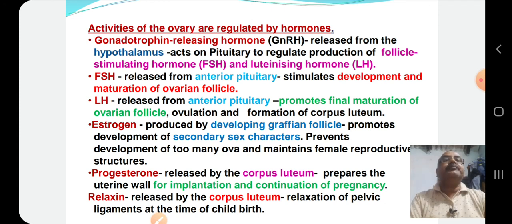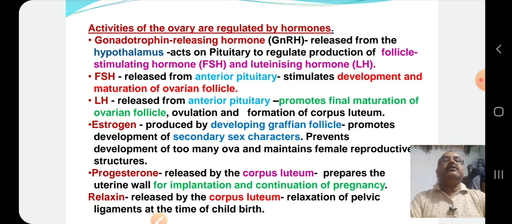It acts on the pituitary to regulate production of FSH, that is follicle stimulating hormone, and luteinizing hormone. FSH is released from the anterior pituitary. It stimulates development and maturation of ovarian follicles. That means the pituitary produces FSH and its action occurs in the ovary, and it helps in the formation of follicles as well as maturation of follicles.